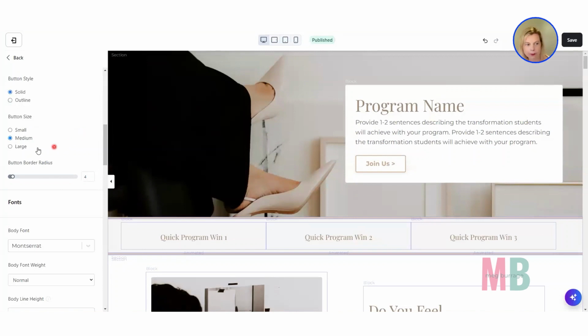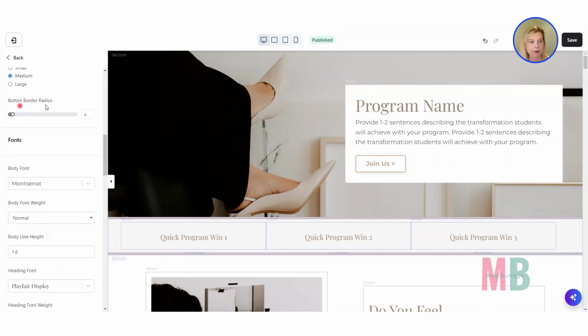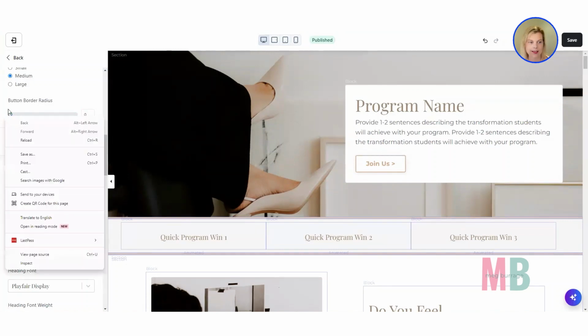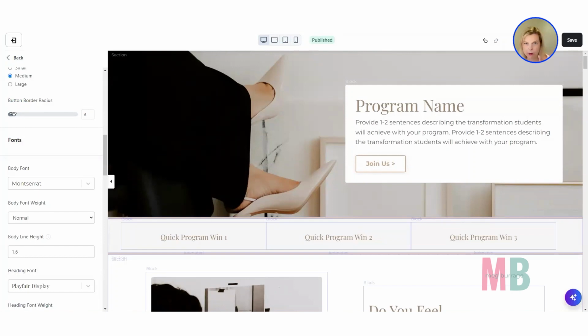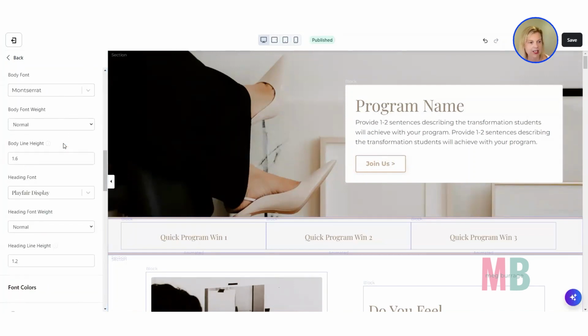But just as a general rule, I'm going to go with medium for the button sizes on this page. Then you've got the button border radius. Say that 10 times fast. The default is set to 4. So that is the curvature around the corners of your button. If you want a really sharp button, you'd need to change it down to 0. You could just do it with a slider here. Or if you want pill-shaped buttons, you could just slide it all the way up and it's going to give you nice rounded edges.